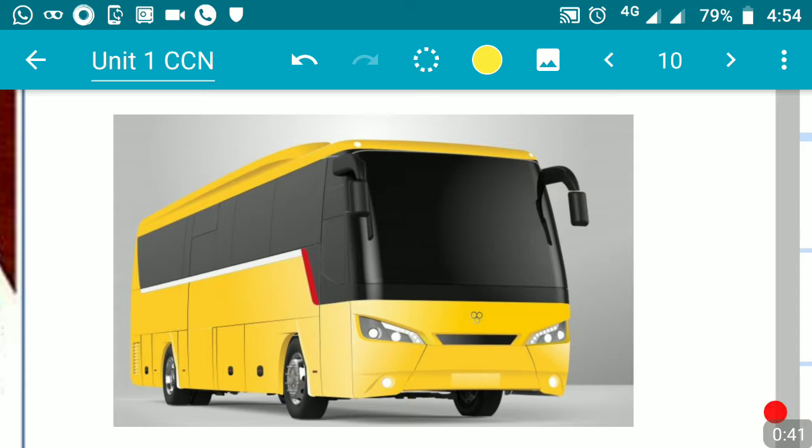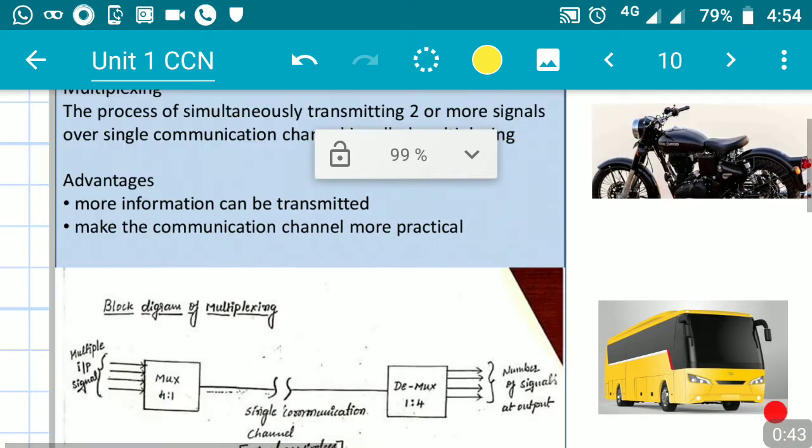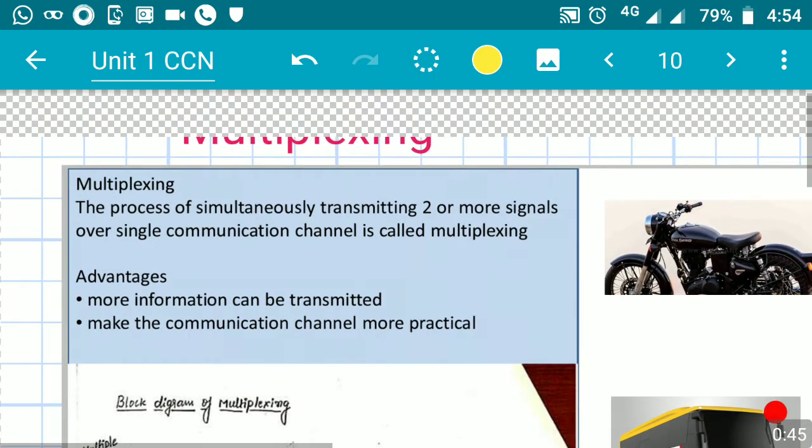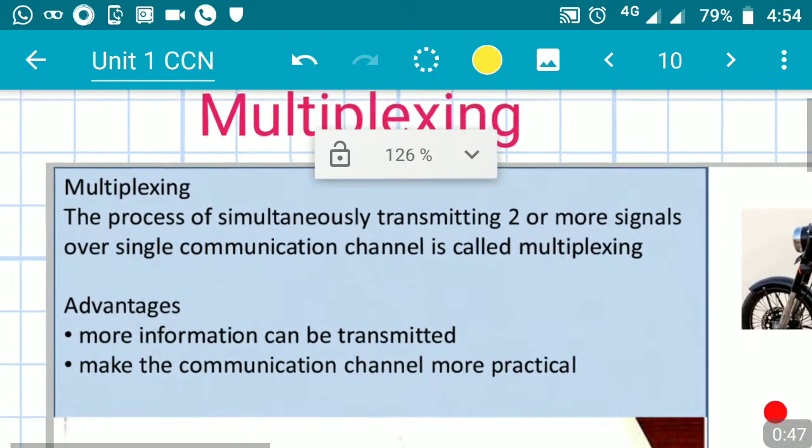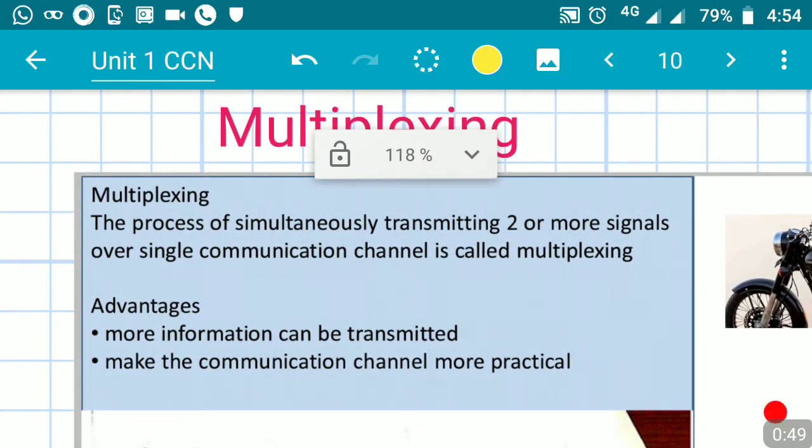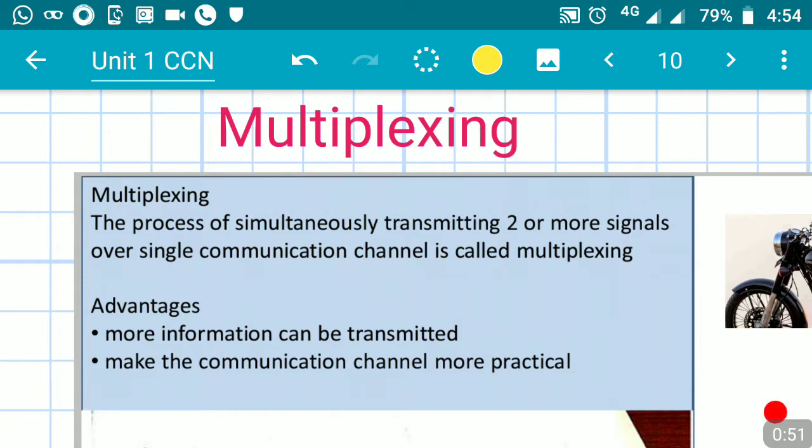When it comes to transmitting signals over a longer distance, we can send only one signal over the longer distance, or we can send a number of signals, multiple signals at a time. Such a technique of sending multiple signals at a time is what we call multiplexing.